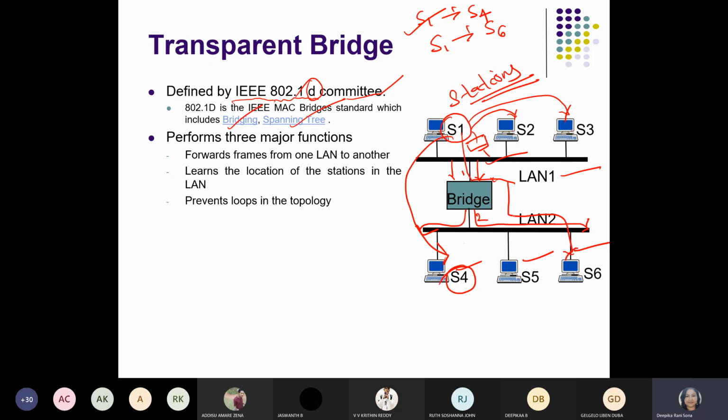But if it is not identified earlier, it will flood again from S1 through port number 1. It will enter the bridge, then from port number 2 it will flood to all the stations. If S6 is found, it will make the connection and send the packet from S1 to S6 only. All of this is called the forwarding table, or lookup table.